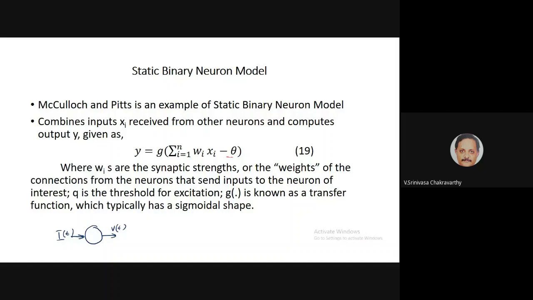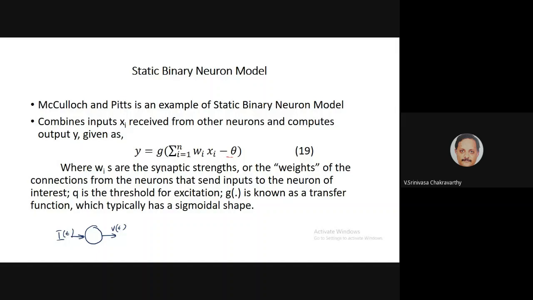But if you really want to understand how a neuron works and how a network of neurons work, we need to explain how neurons talk to each other. Right? We need to add the synapse also into the picture. Then it becomes slightly more interesting. So this is a very simple model, which is a static model. Because until now, the neural models which we have shown are all dynamic models. They're described by differential equations. So for the first time, I'm introducing a very simple neuron model which is static.